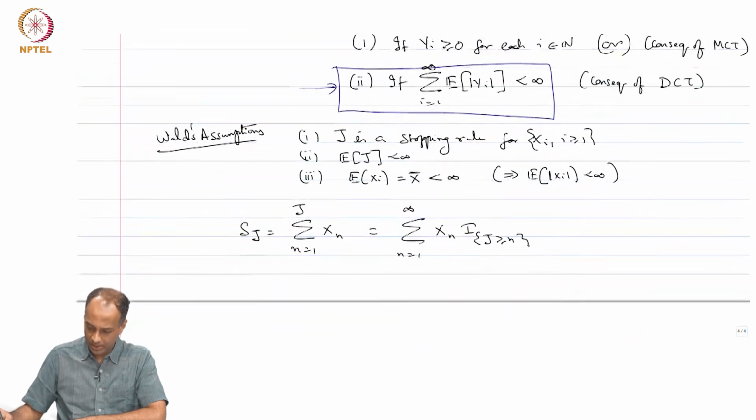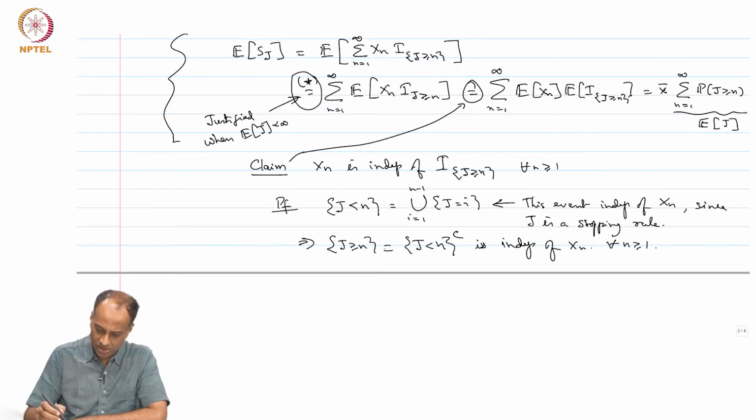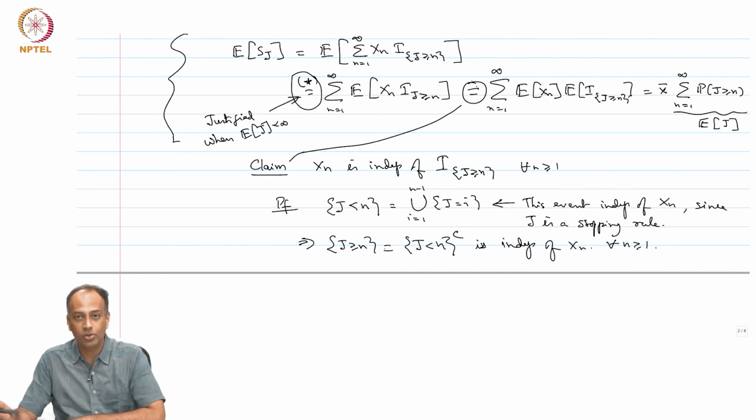If you look at this proof even more closely, the key step was that equality, where we used the stopping rule property to show that the event j greater than or equal to n is independent of x n. Actually, we have just used the uncorrelatedness of x n with indicator j greater than or equal to n. Of course, uncorrelatedness follows from independence, which follows from the stopping rule property, but really what you need is uncorrelatedness between x n and indicator j greater than or equal to n for each n. So, that is as general as you can get.